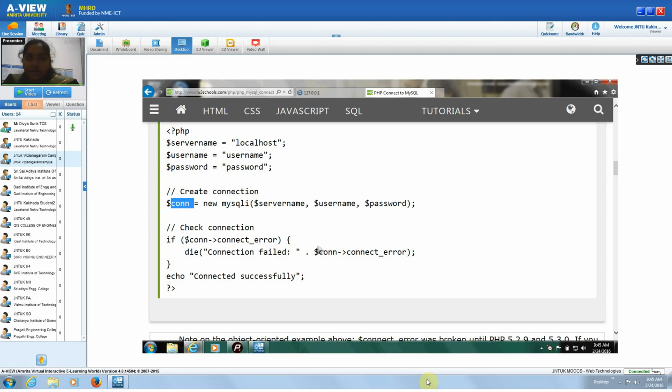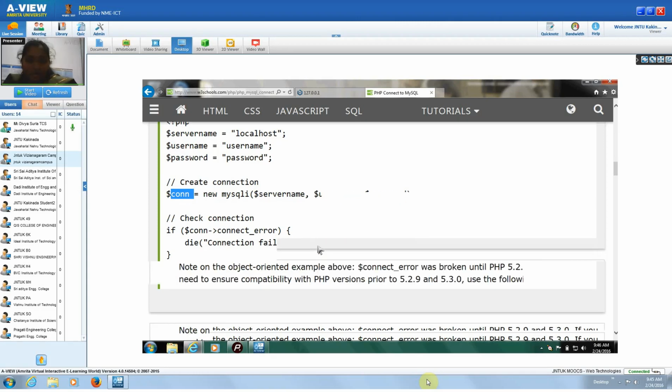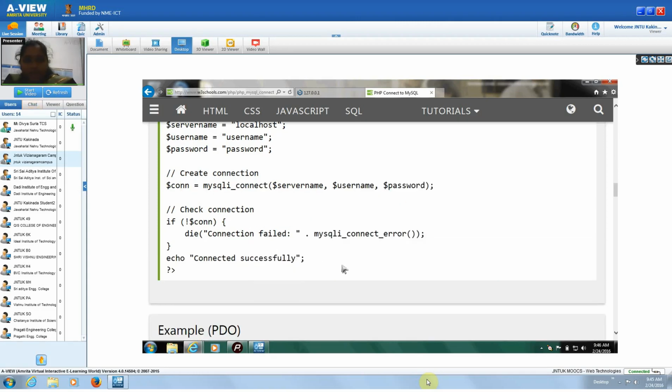Similarly, when you are connecting to some files, or reading some files, that file information is stored in some variable. That variable is also called a resource data type variable. Whenever you use resource data type variables, you have to close those connections. It is mandatory to close the connection, otherwise there will be some data leakages. So whenever you use the resource data type, you have to close it.